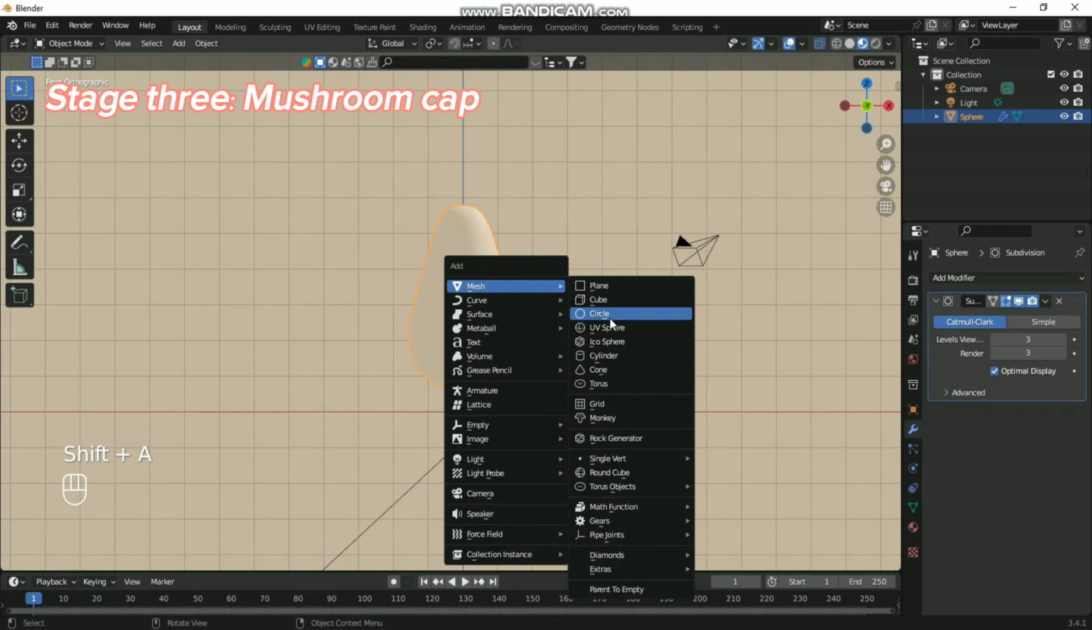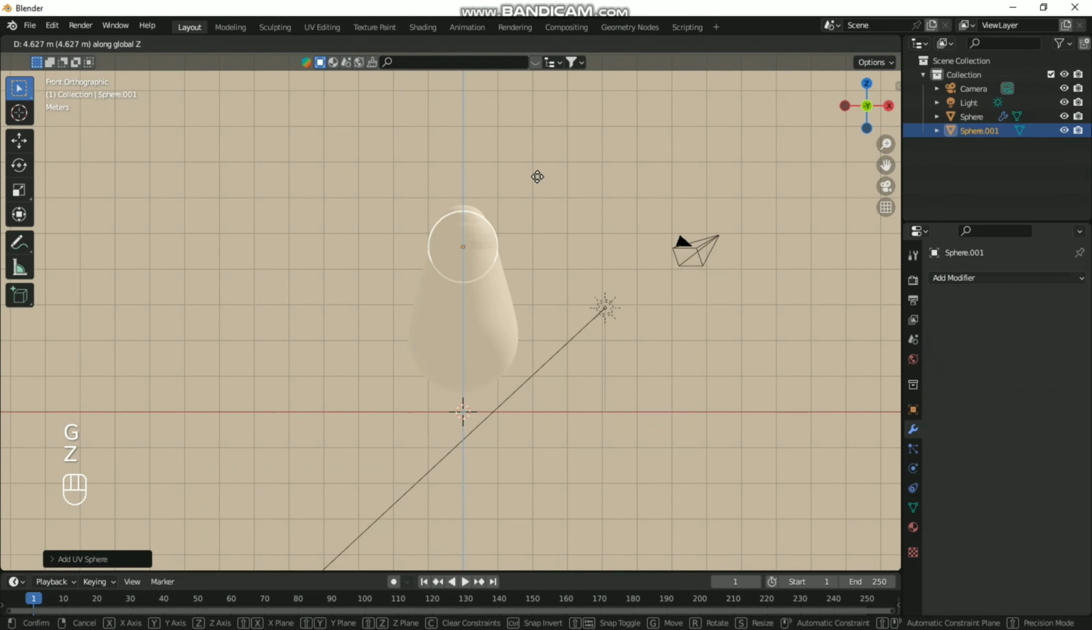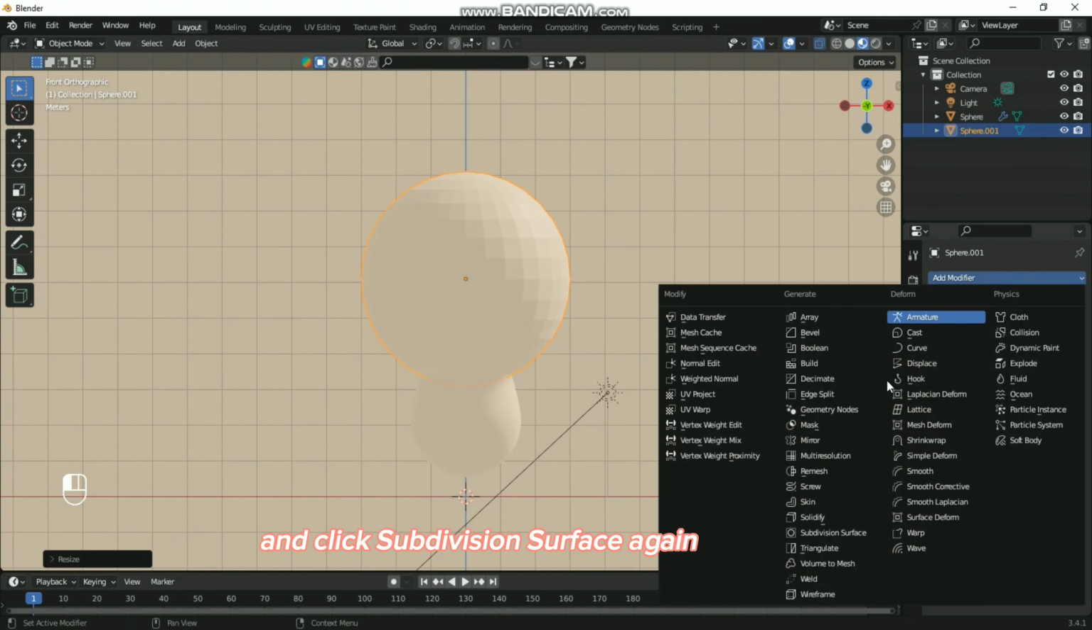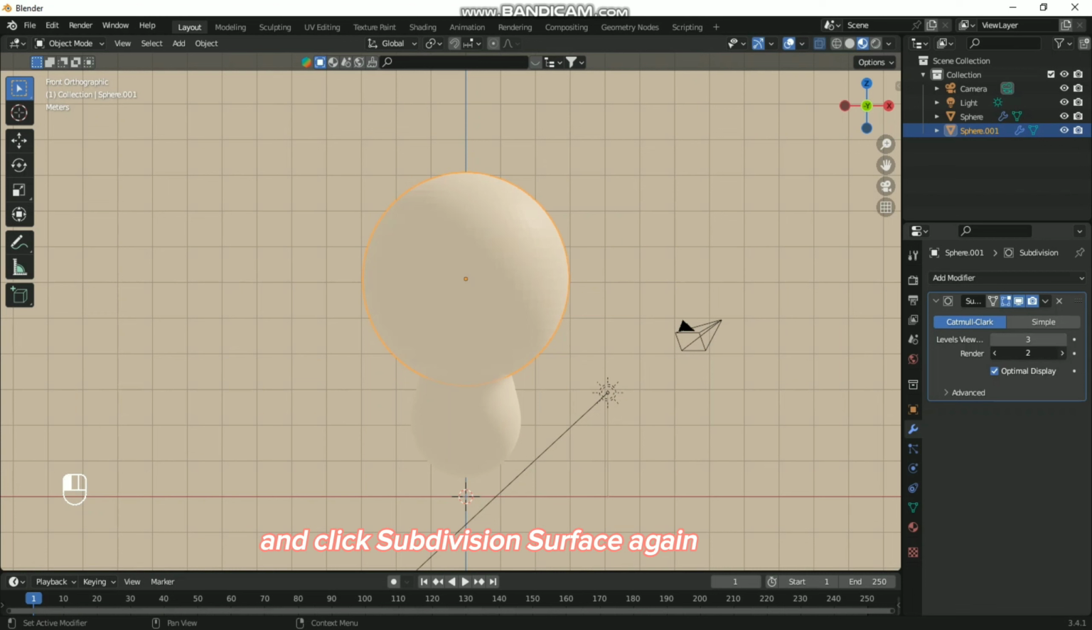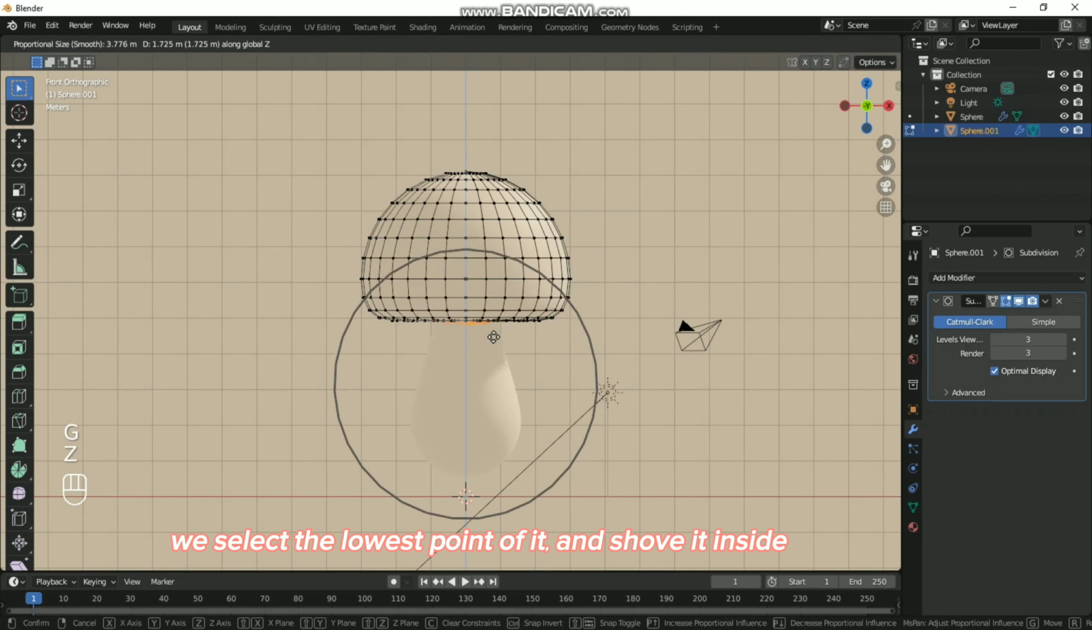Stage 3. Mushroom cap. Creating another UV sphere. And click Subdivision Surface again. We select the lowest point of it and shove it inside.